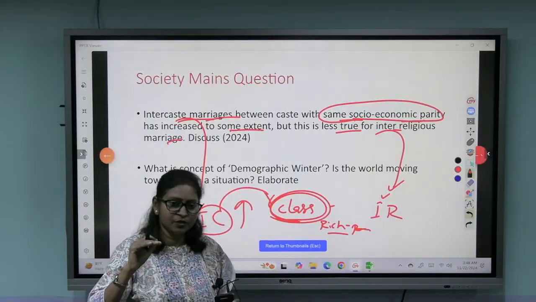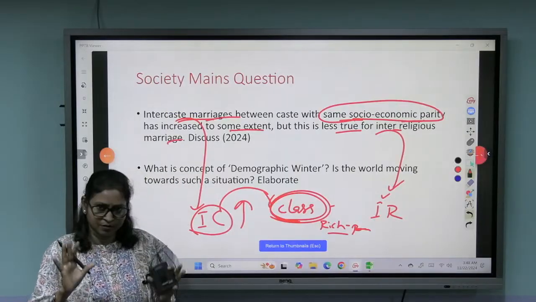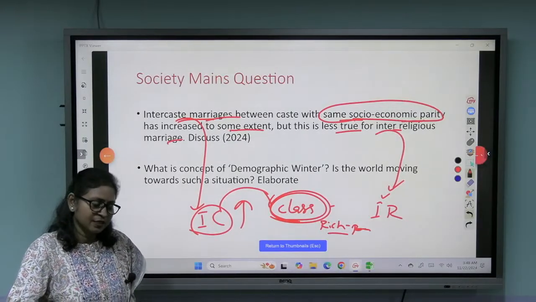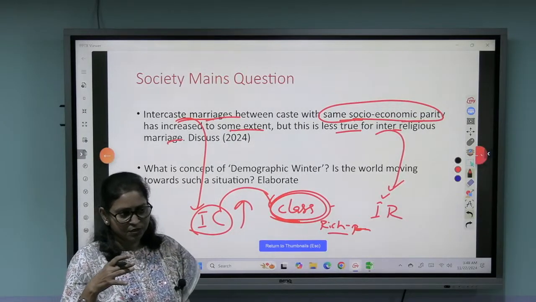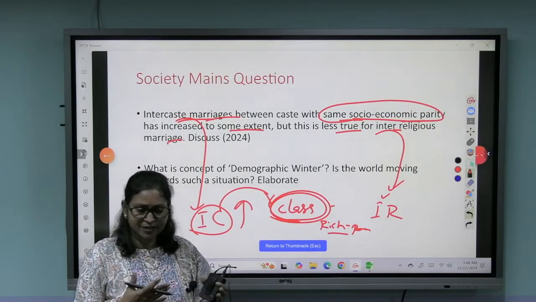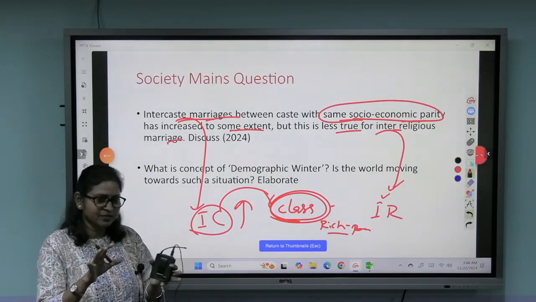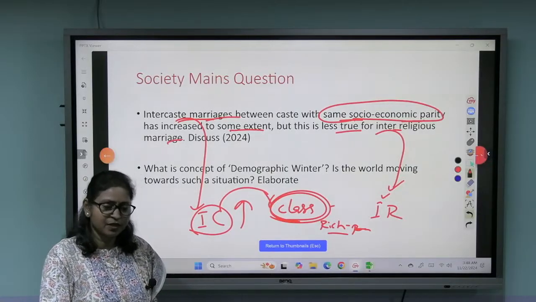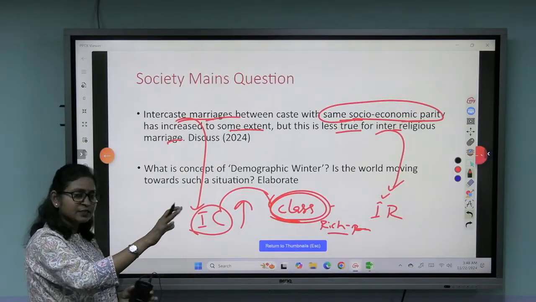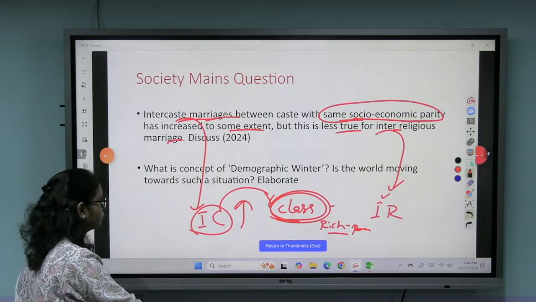So within the Hindu community there are different castes, but the socio-cultural setup is similar. But when it comes to inter-religious, the language, their religion, the food habits, dressing habits, a lot of things change with religion. So that's where there is some difficulty in adjustment. So that is how you can give the examples, and some data also you can collect. I hope you understood the meaning of the question.